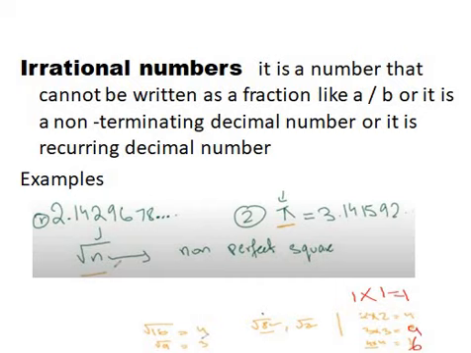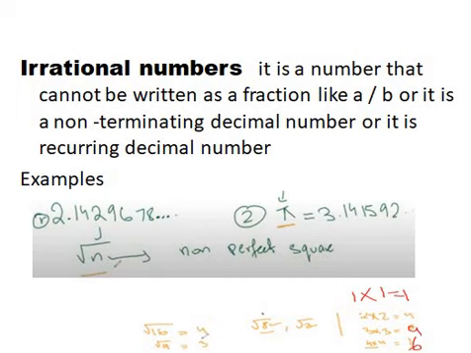Yes ma'am. But whenever you do, let's say, under root 8 or under root 2, since 8 and 2 are non-perfect squares, for 8 there is no such number that, when you multiply it with itself, you get 8. Like in the case of 16, 4 is the number: when you do 4 into 4 you get 16. But when we talk about 8 there is no such number that when you square it you get 8. So 8 is a non-perfect square, right? Is it clear now?